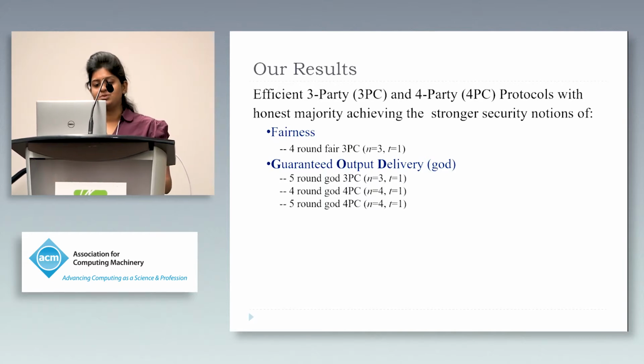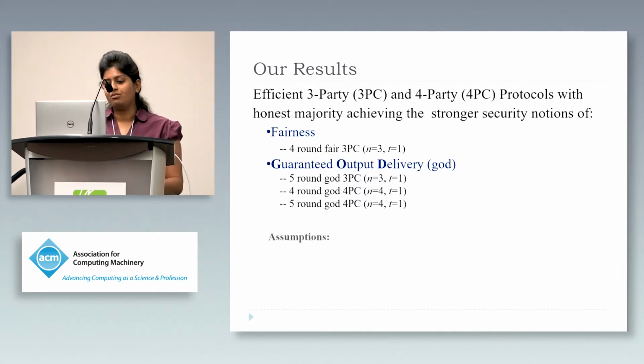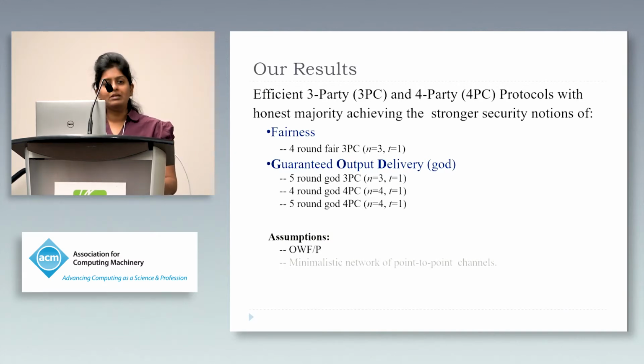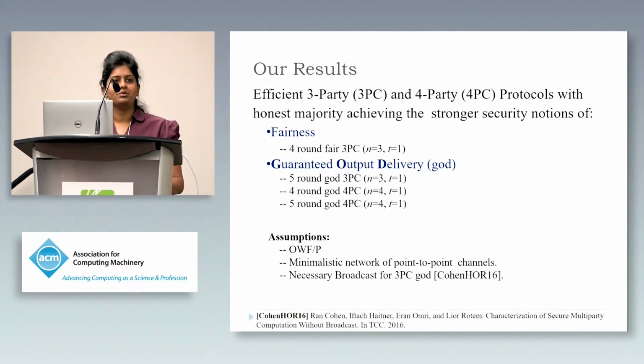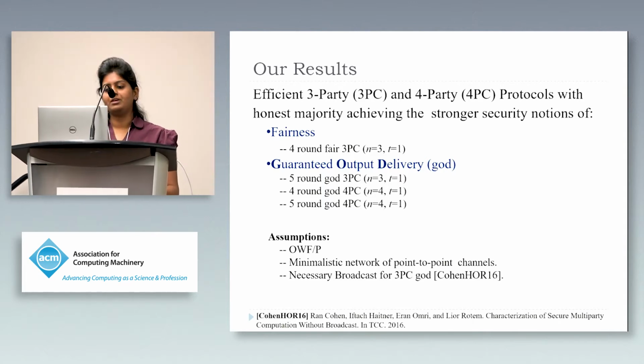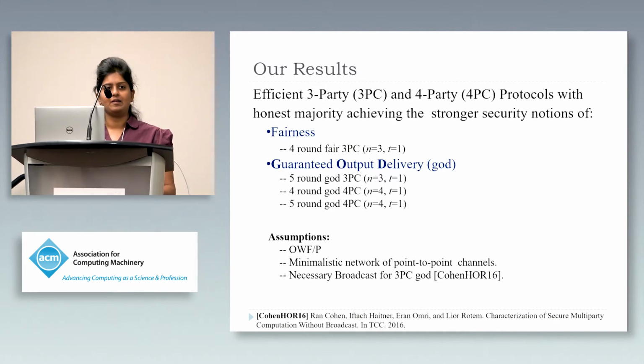We achieve all these results with the assumptions of one-way permutations or one-way functions and with a minimalistic network of pairwise point-to-point channels. Only for a result of three-party computation that achieves guaranteed output delivery, we assume a necessary broadcast channel owing to the result of Cohen and others in 2016.